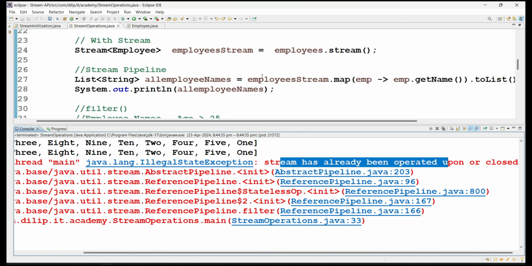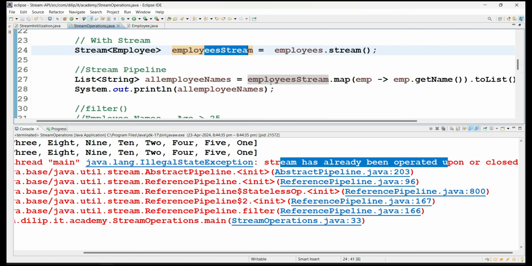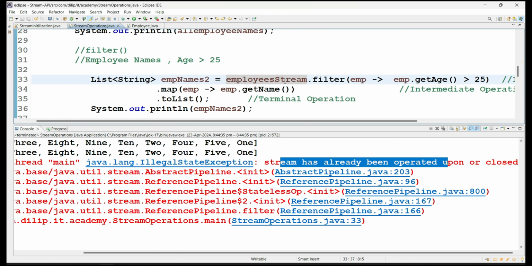We already used the stream object once to perform an operation, not only map, any operation, and we executed a couple of operations on it. Now we are trying to reuse it a second time, and then you got an exception.